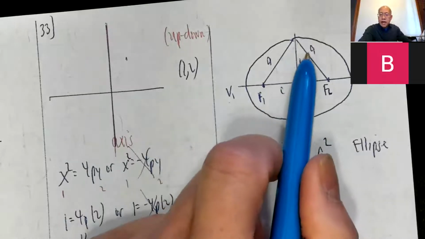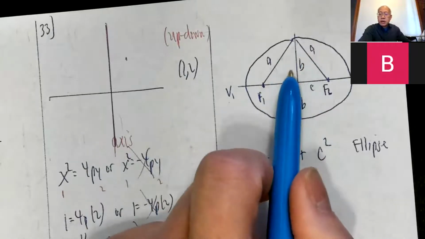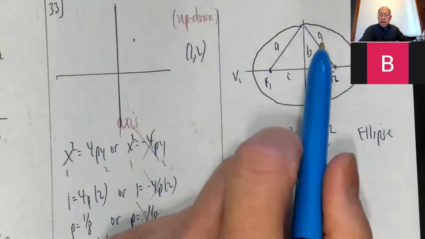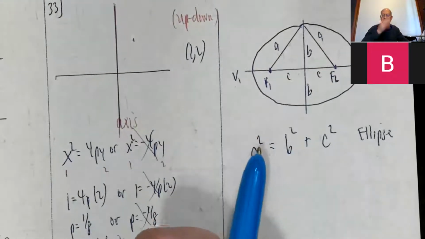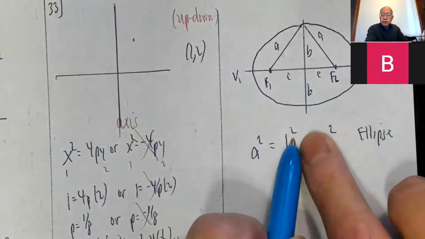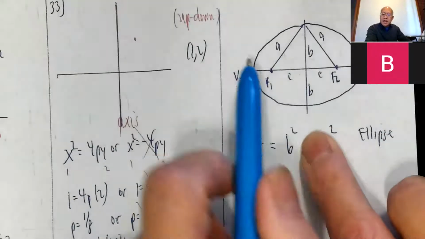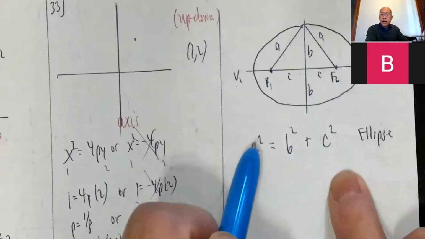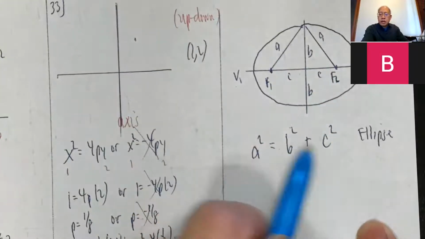And it looks like we have a nice Pythagorean relation. A squared equals B squared plus C squared for the ellipse. Looks like A is the hypotenuse. Now be careful. You're probably used to saying A squared plus B squared equals C squared, which is true for the Pythagorean theorem. But in this picture, it isn't C that's the largest. A is the largest, so it stands alone. So A squared equals B squared plus C squared.